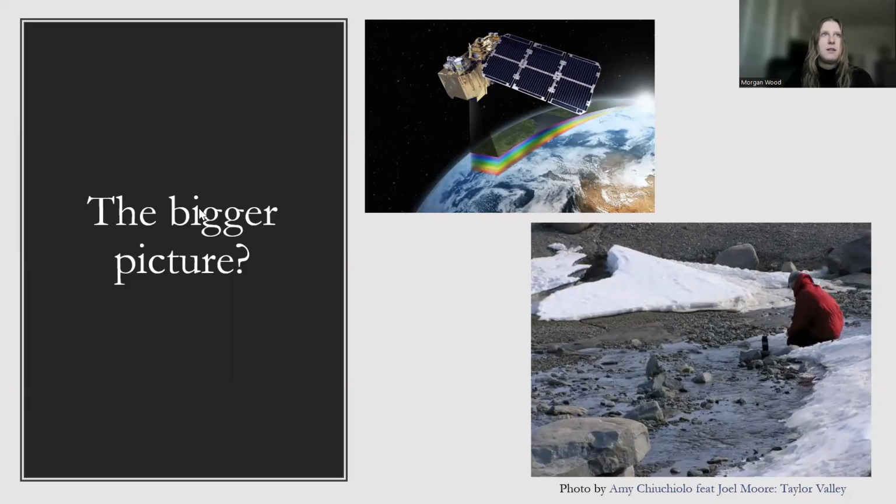However, with recent advances in remote sensing and geospatial technology, we're now able to see a bigger picture, such as viewing and analyzing liquid water across the surfaces of landscapes from space. My collaborator at Northern Arizona University, Mark Salvatore, has created water availability projections for the McMurdo Dry Valleys, projections that we have not had before.